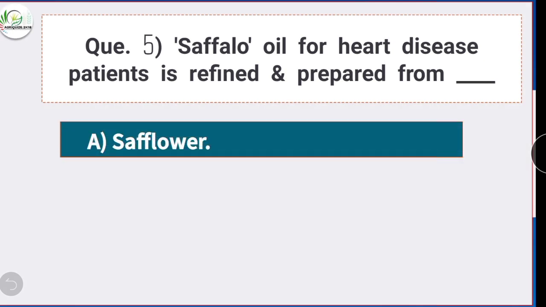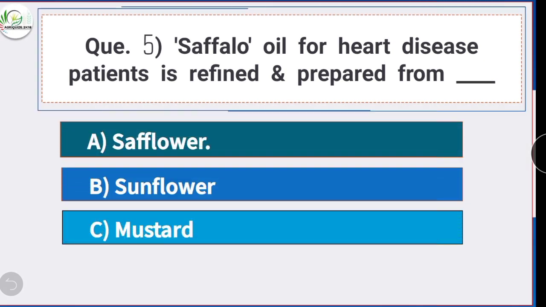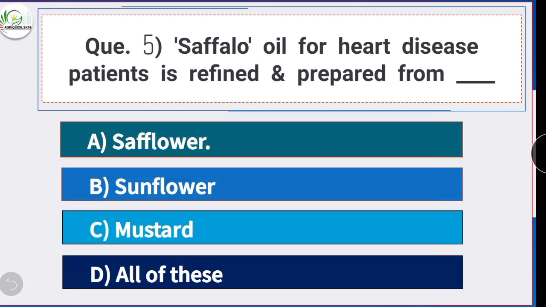Next is question number 5. Safflower oil for heart disease patients is refined and prepared from? Option A is the correct answer, safflower. Safflower oil for heart disease patients is refined and prepared from safflower.